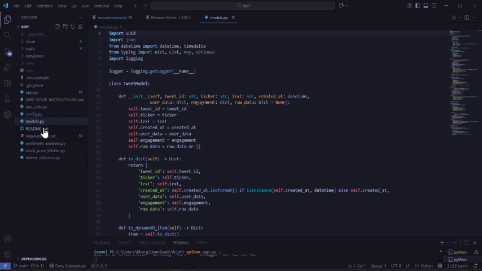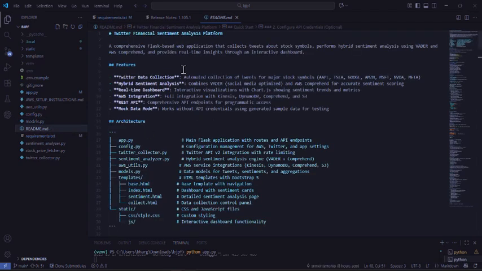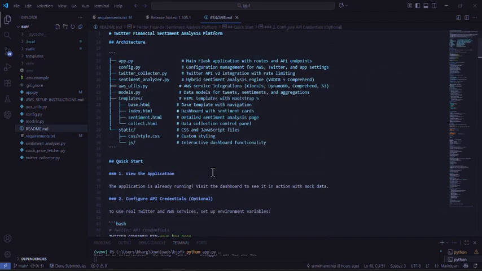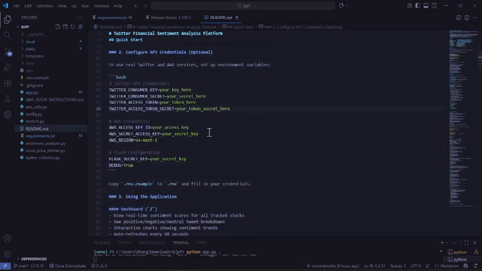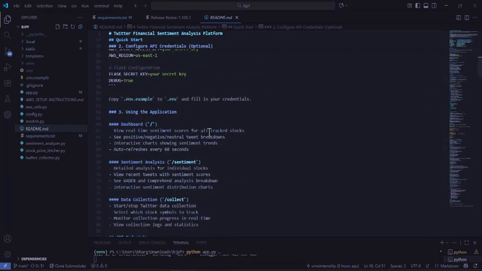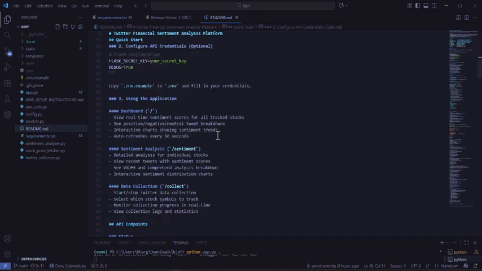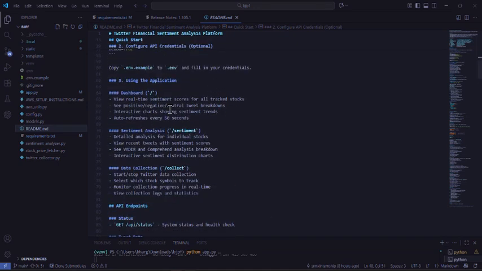And we have made a proper readme file where you can see the features of our project, architecture, plans, like basically app.py, inside it config, twitter collector.py, sentiment analyzer.py, aws utilities.py, and all the data models which we are using for tweets, sentiments and data aggregation. And we have then given the whole quick start, if someone wants to start this application, how he or she will start. And for using the application, we have listed out the features.